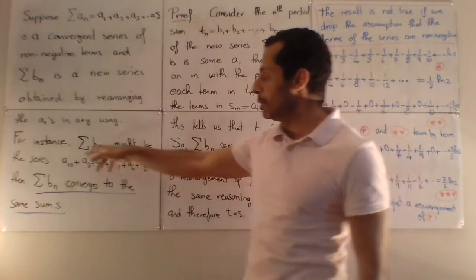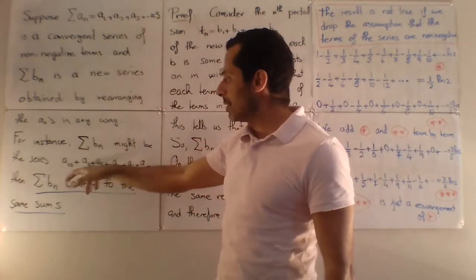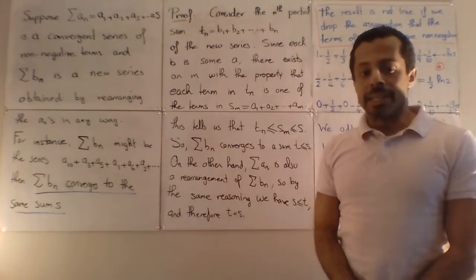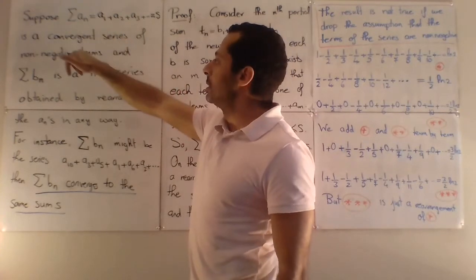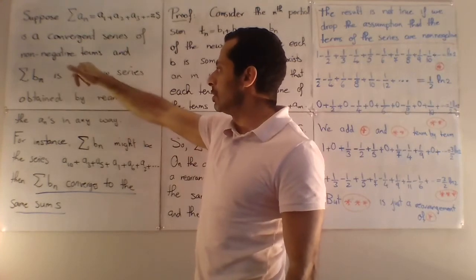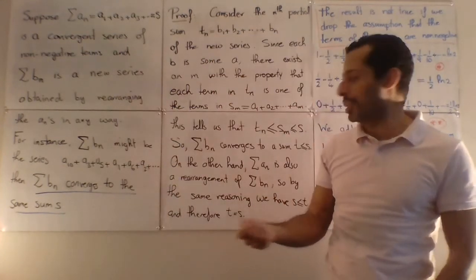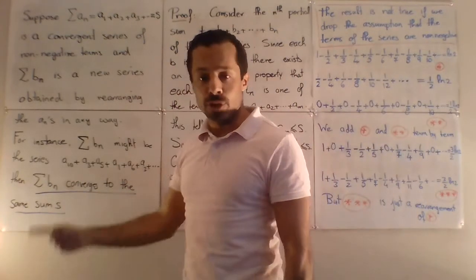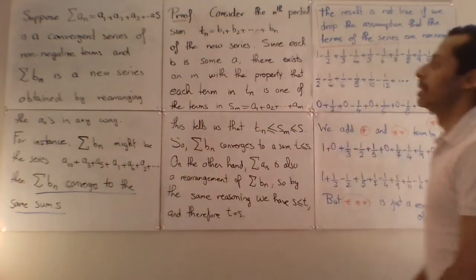Okay, so for example, for the series sigma bn we might start with the 10th term a10, then the 3rd, then the 5th, then the 1st, then the 6th, then the 2nd. The claim is that under the assumption that the original series is convergent and positive, so it's a series of non-negative terms, then the new series will converge, and will converge to the same sum as the original series.